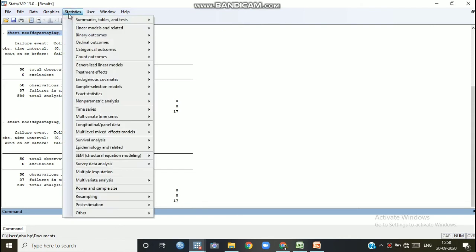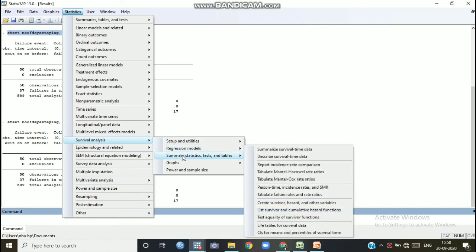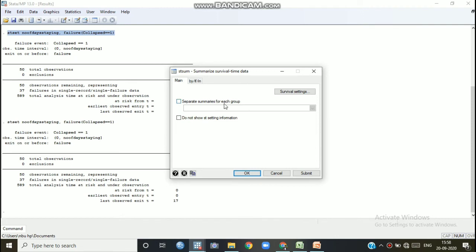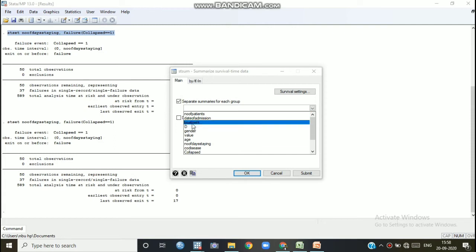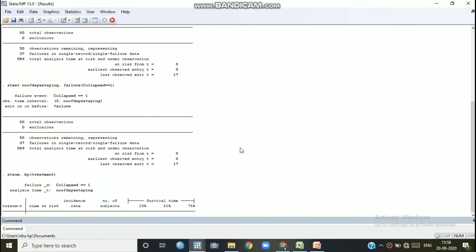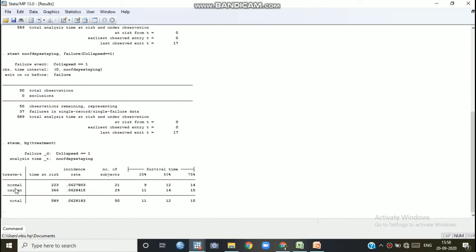Our second task is to show, this is survival analysis, this is summary statistics, tests and tables. Summarize survival time data. Click OK. Now separate summaries for each group. Click here, with respect to treatment. Okay, we want to get the separate summaries.